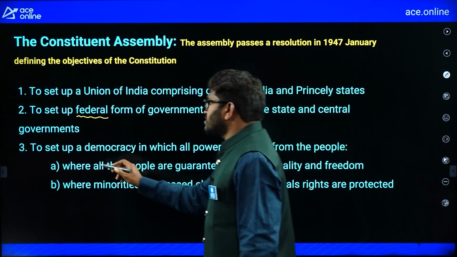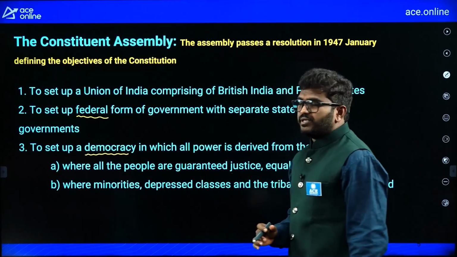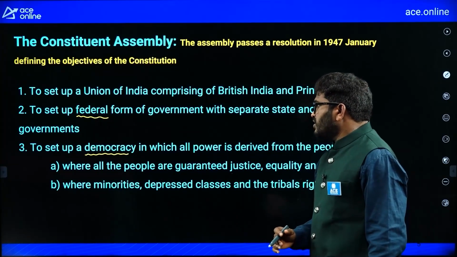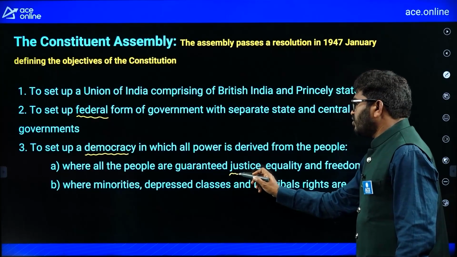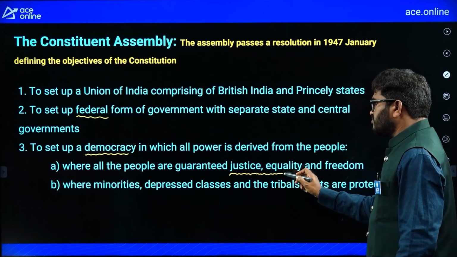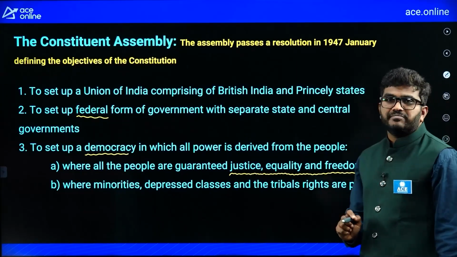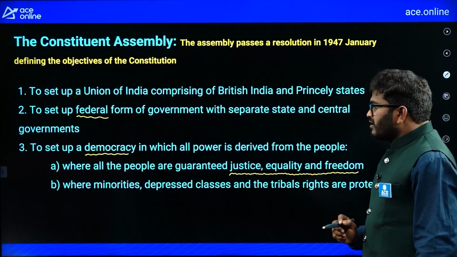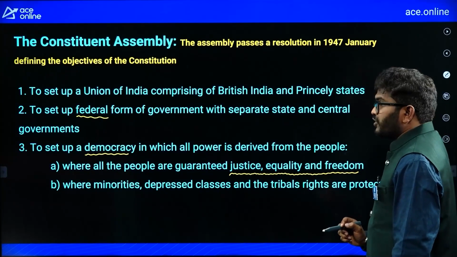Democracy means rules or powers derived from the people, where all the people are guaranteed justice, equality and freedom. So they wanted to develop a constitution so that the people will get justice, equality and freedom, right? Where minorities, depressed classes and the tribals' rights are protected.